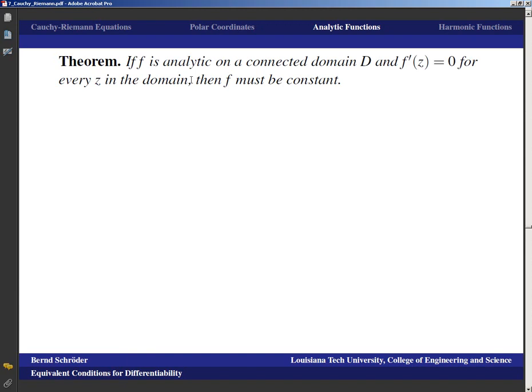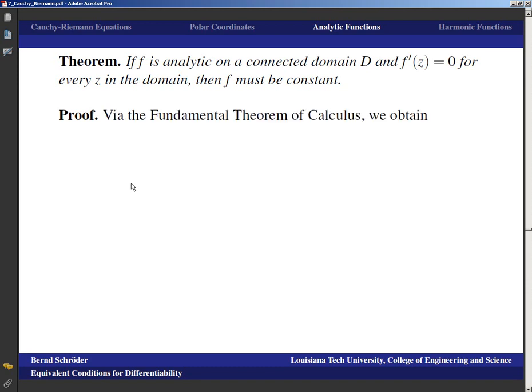First of all, if a function is analytic on a connected domain, and the derivative is 0 for every z in the domain, then the function must be constant. Well, that's something that we certainly remember from the real numbers. If you've got a function that's differentiable on an interval and has derivative 0, then that function must be constant too. And basically, connected domains are the analog of open intervals on the real line in the complex plane.